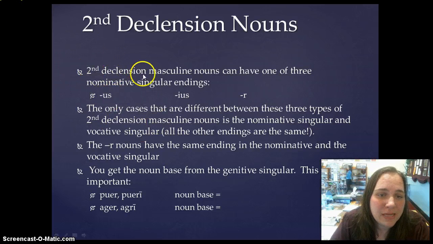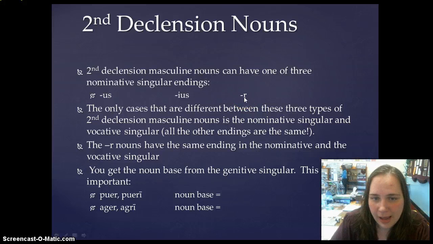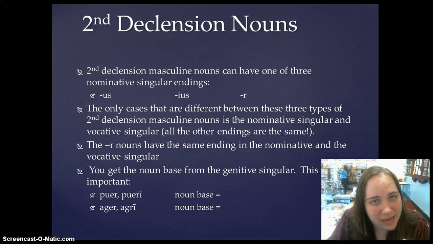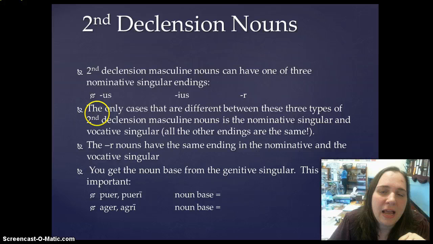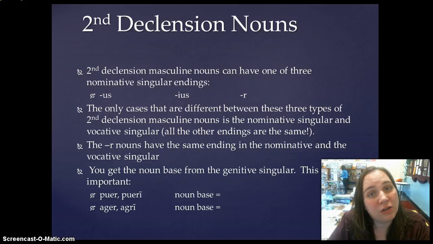So there are some second declension masculine nouns that end in -us in the nominative, some end in -ius, and some end in -r, okay? Really the only difference between these three different quote-unquote types of masculine second declension nouns is that the -us and -ius ending ones are going to change their ending for the vocative from the nominative, and the -r's are not.